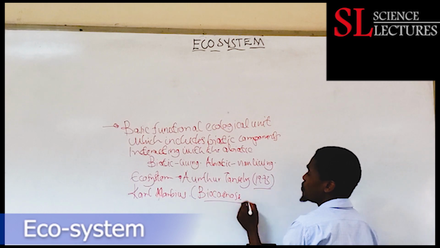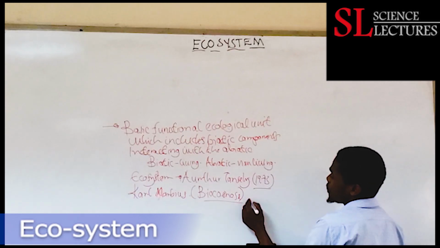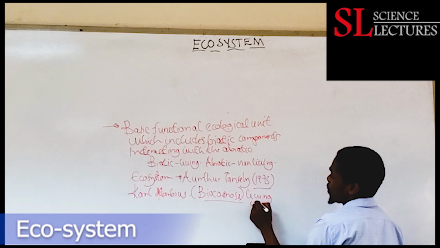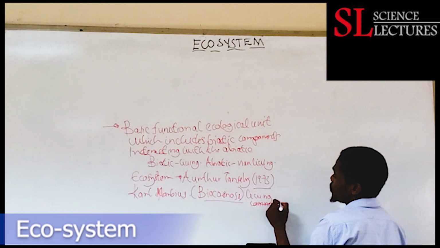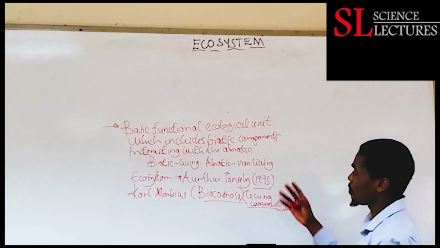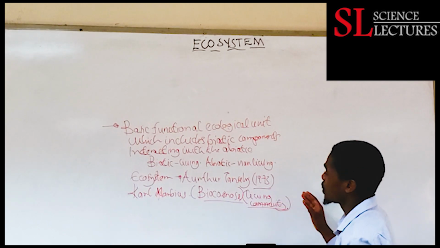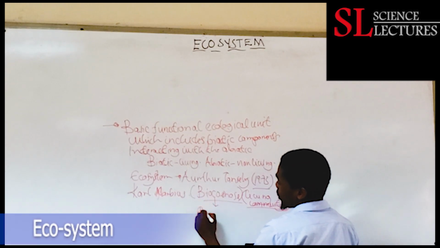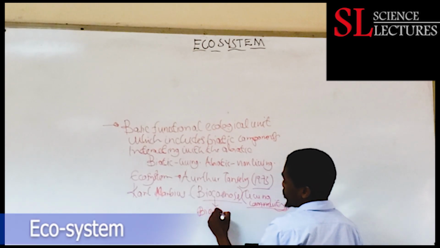Biokoinos means living organisms interacting, or communities interacting. But these organisms are interacting with what we refer to as a biotope.